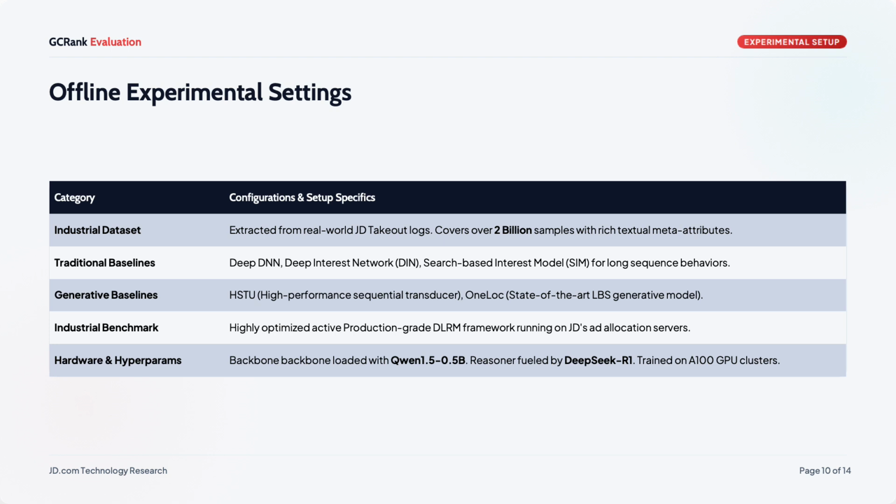Our dataset comes from real JD Takeout logs with over 2 billion samples and rich textual attributes. We compare against traditional baselines like DNN and DIN, the same for long behavior sequences, against generative baselines like HSTU and OneLog, the state-of-the-art LBS generative model, and against our heavily optimized production DLIM, a strong industrial benchmark. On the model side, the CCE backbone is Qwen 1.5, a 0.5 billion model. The DCE used DeepSeek R1 for reasoning.